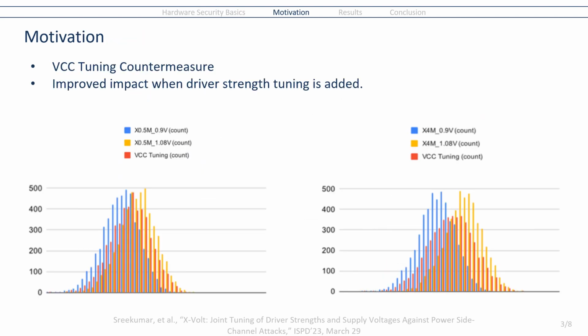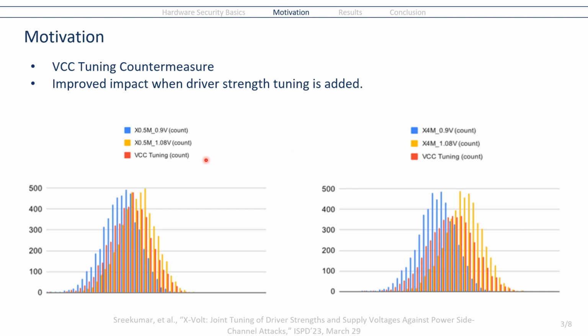We saw that previous works explored countermeasures based on VCC tuning, which is a mixing of high and low VCC, to protect against power side channel attacks. But there's not been much work done on cell driver strengths, despite these having an impact on the power profile as well. Looking at these power profiles for an AES core, we saw that changing driver strength affected the power profile and thus would affect the effectiveness of a VCC tuning countermeasure.